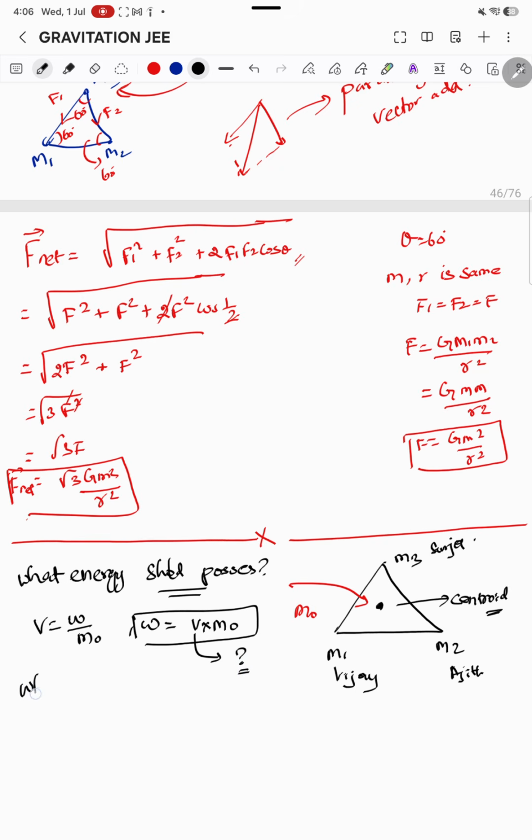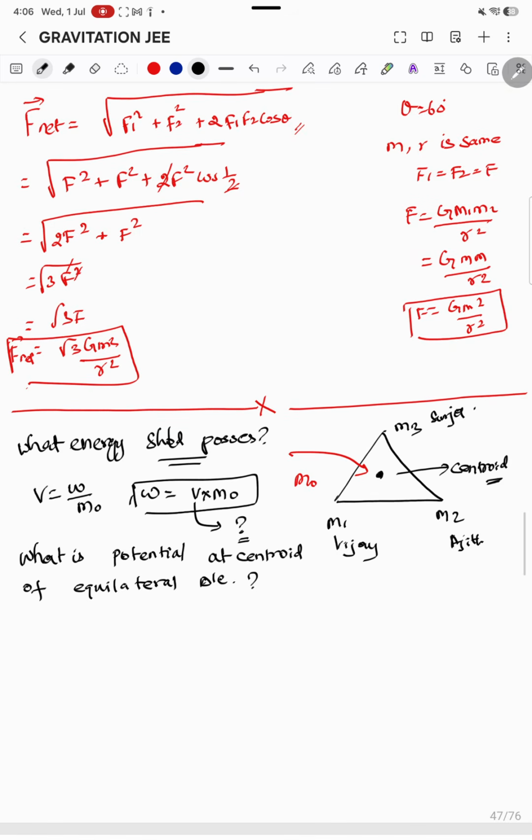So what is the potential? What is the potential at the centroid of an equilateral triangle? Let's find this. Okay. So potential is a scalar quantity, and we simply add it. So the total potential is nothing but potential V1 plus V2 plus V3.